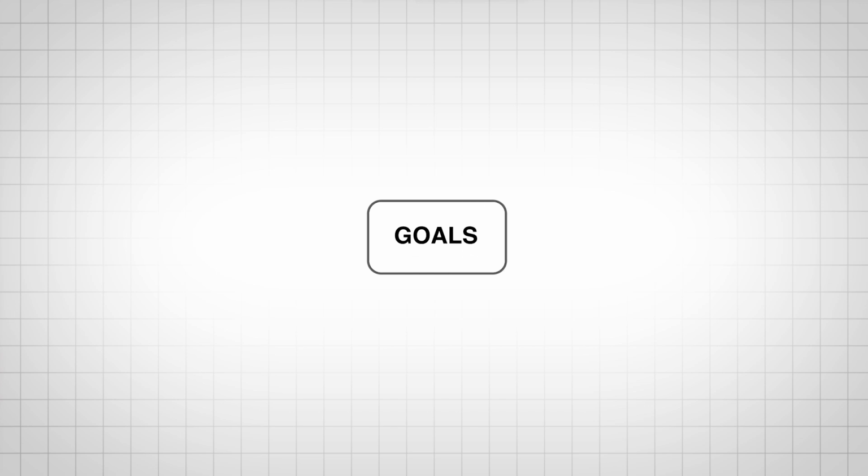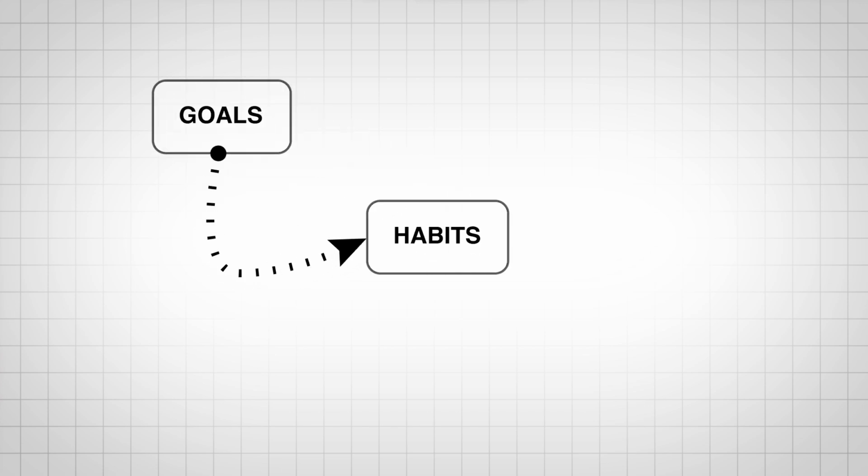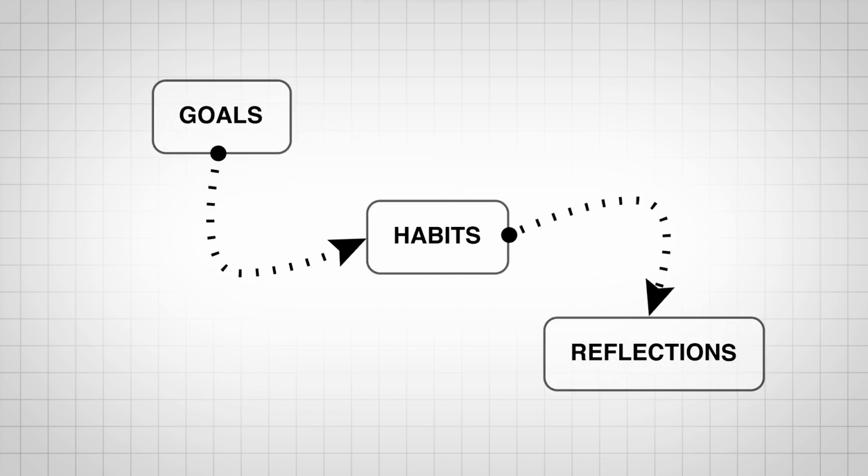Okay, so hopefully you can see by now my systems are basically just a lot of reflections regularly. First, you set your goals and you turn them into habits. Then you just regularly reflect on those habits to make sure you're on track, because I think the act of reflecting keeps it on your mind and you're constantly reminded to work on it, which leads to success.